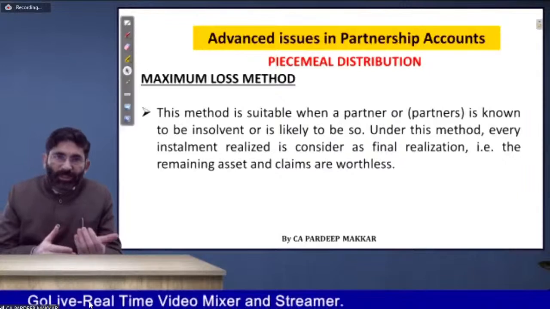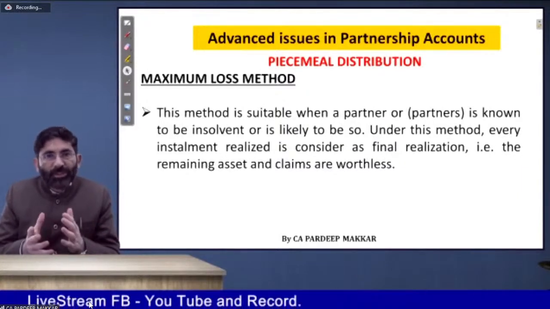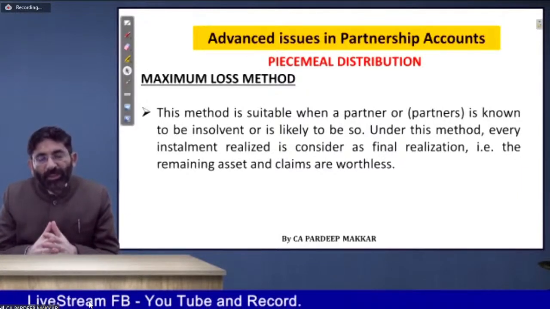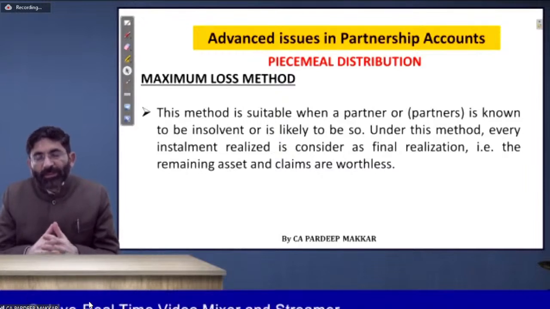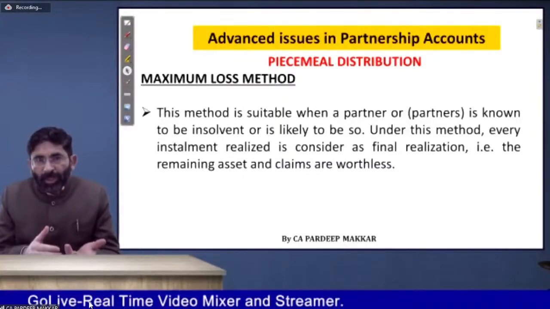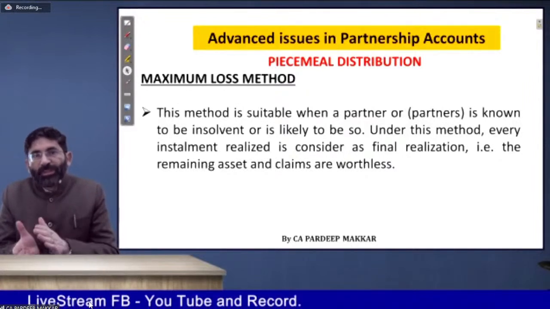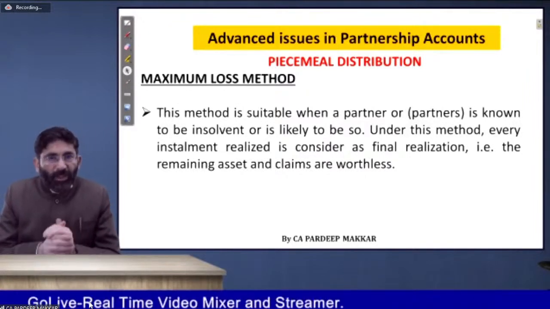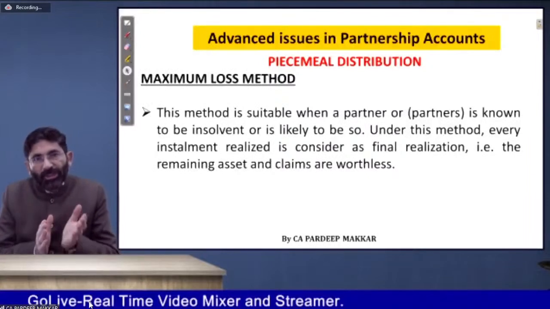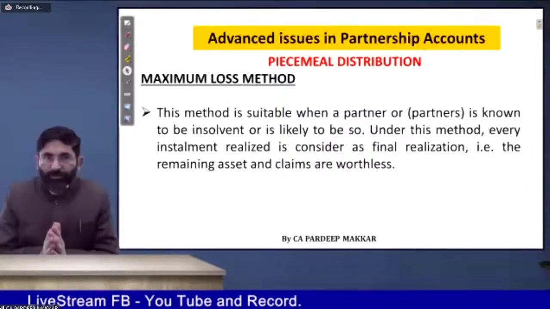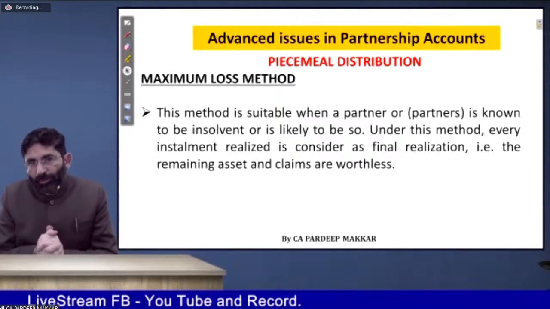There may be a chance that the firm is solvent, partners are solvent, or partners are insolvent. It may appear in both cases. So it doesn't have any relation with the solvency or insolvency of the partner. It has a basic relation with dissolution: whenever dissolution is there, then what do we have to do?